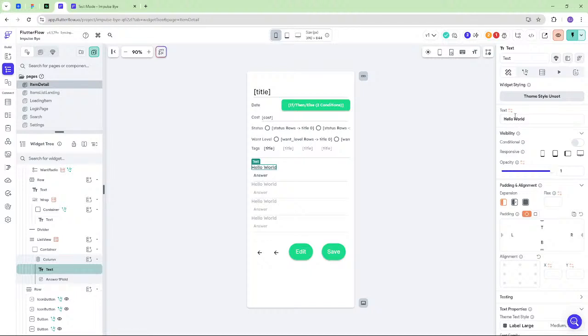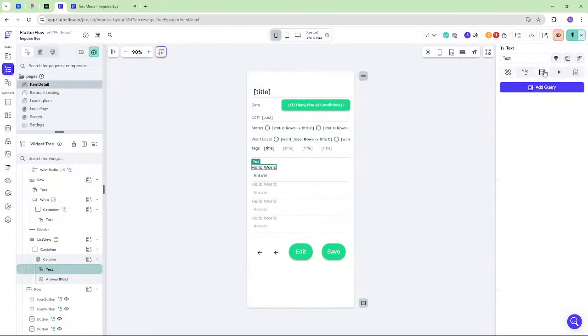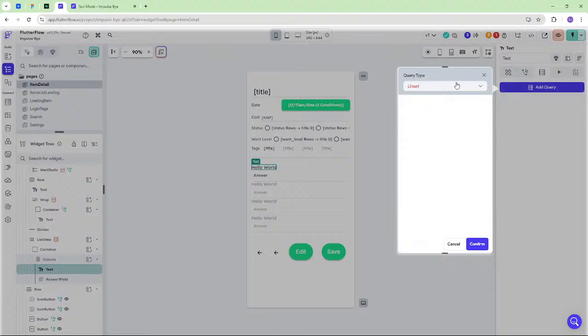Okay, now for this text, we need this text to be the question text. Right, and we have items, questions. Oh, okay, wait. I could do it this way. I could add a query for the text from here. Get the question. Okay, yeah, why not?